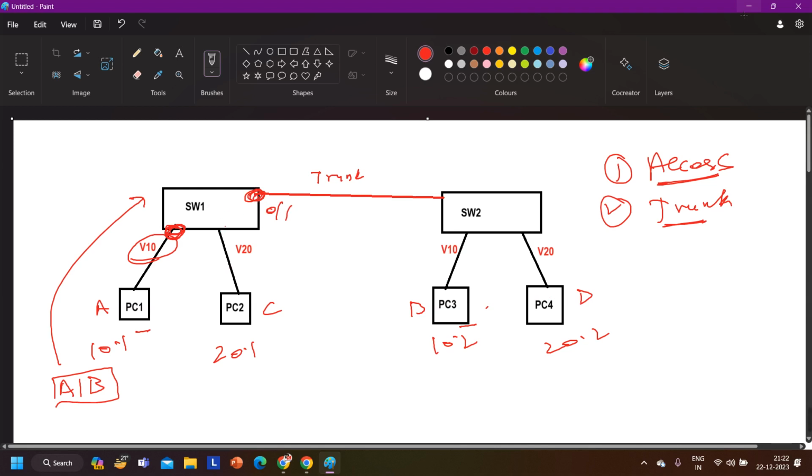If the entry is not there, then the switch needs to forward one copy from all the interfaces which are members of VLAN 10, and the trunk link is a member of VLAN 10. So it will forward one copy from this interface, right? Again, this interface is also a trunk. So when switch 2 receives the frame on this interface, how will switch 2 come to know that this is a frame of VLAN 10? Because this time it is receiving the frame on the trunk interface. How will switch 2 know that this is a frame or packet of VLAN 10?